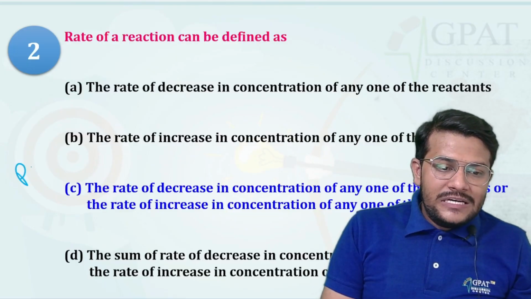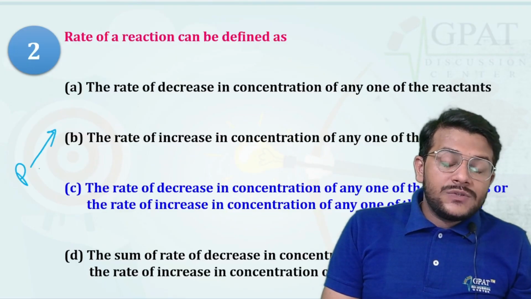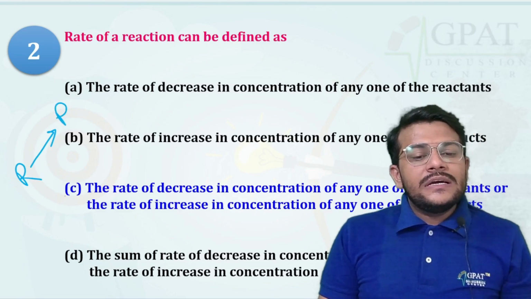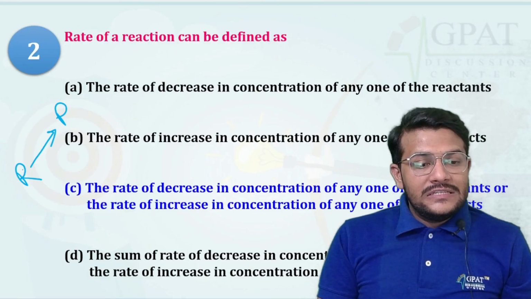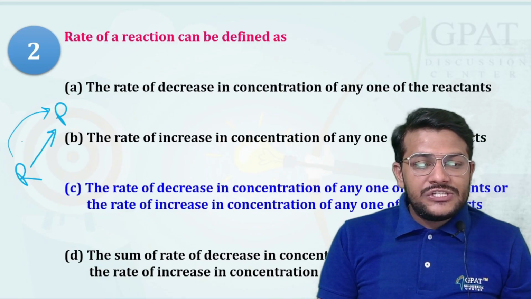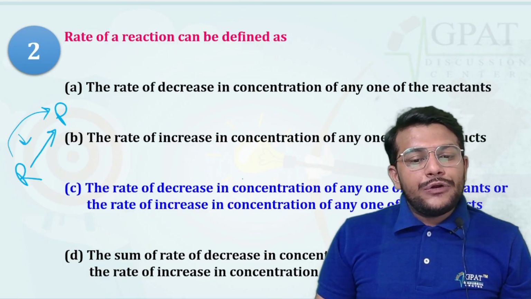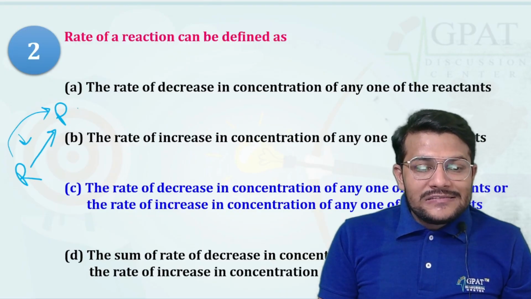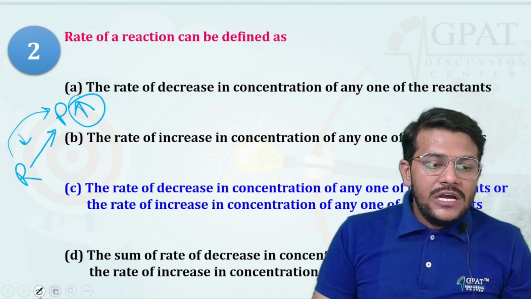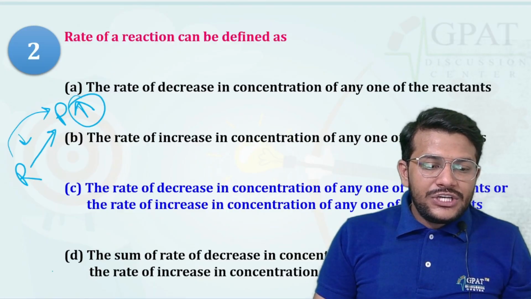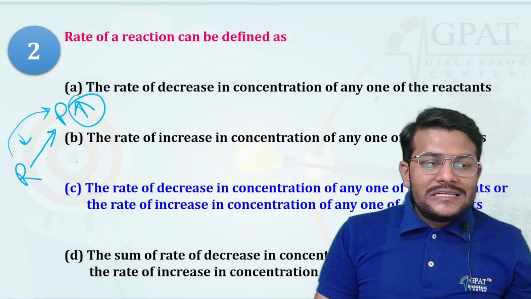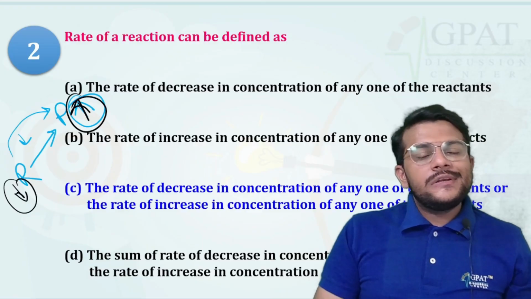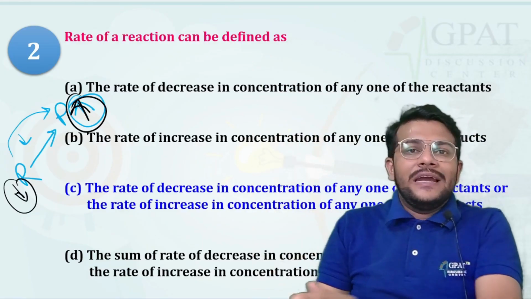Suppose reactant is converted into the product. So here in this case, this is decreasing. So rate of reaction, or we can say concentration of the reactant is decreasing, and concentration of product is increasing. So here this side, the concentration of product is increasing and reactant is decreasing, because the reaction is moving toward the forward side. Got it?